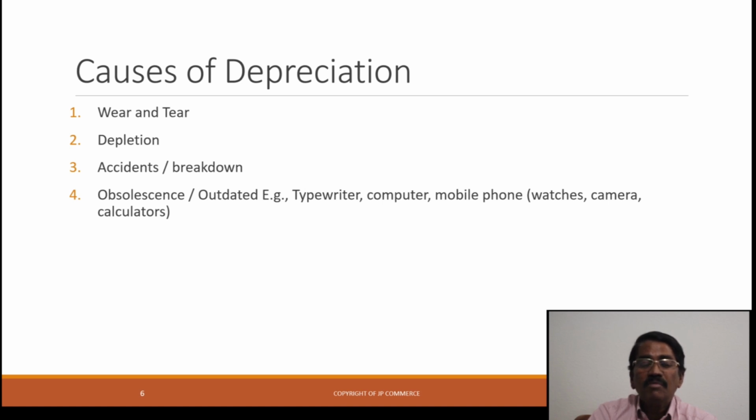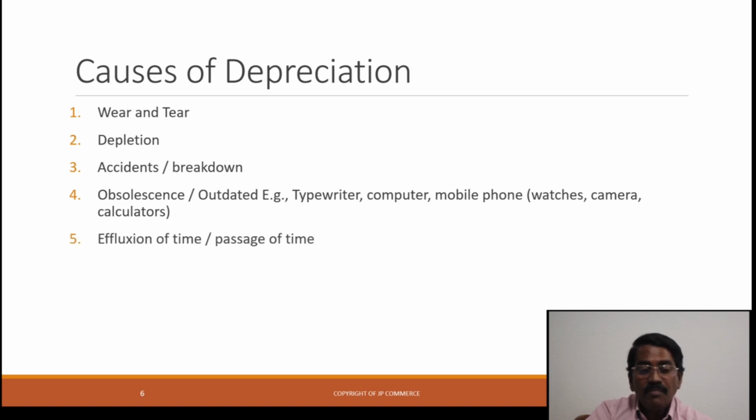To take an example of the computer, once the computer was pushed into the market, typewriters started disappearing. And with mobile phones, the usage of cameras, calculators and watches is day by day reducing in society. So this is about obsolescence.